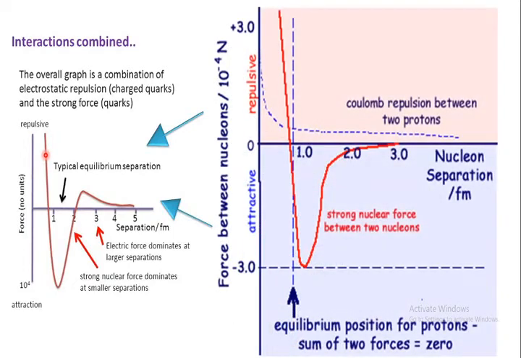So we can see here, this is the point when the Coulombic force is going to increase by decreasing the distance between two point charges. When this distance decreases, the repulsion increases very rapidly. But on the other hand, when this distance decreases between these two particles inside the nucleus, the strong nuclear force is going to operate.